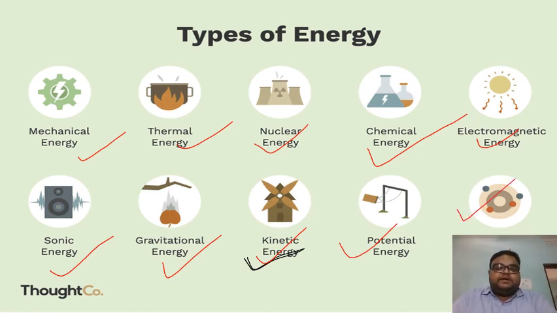Okay, students? Right. So mechanical energy is the energy by the property of its mechanics, right? Thermal energy is just the heat energy. Nuclear energy is the energy that we get from splitting of the nucleus, or we can say in a nuclear reaction. Chemical energy is obtained by chemical reactions. Electromagnetic energy is obtained by electromagnetic radiations. Sonic energy is the energy of sound. Gravitation energy is the energy produced by earth, right? It is the energy of the earth.